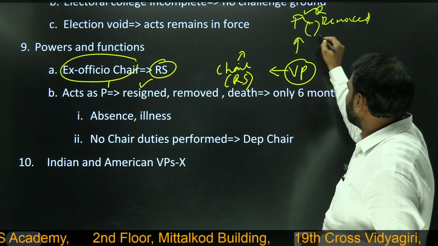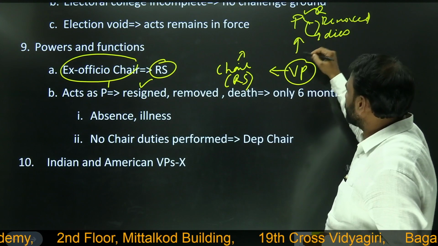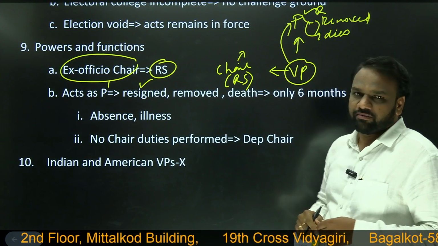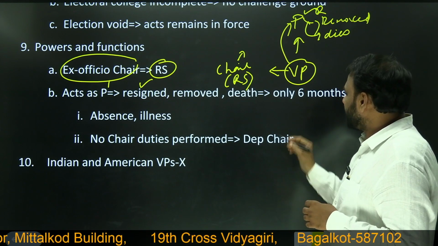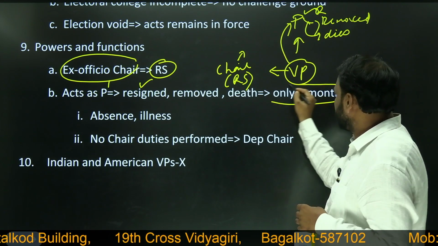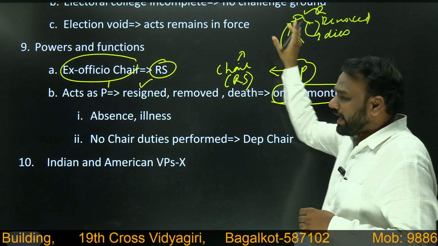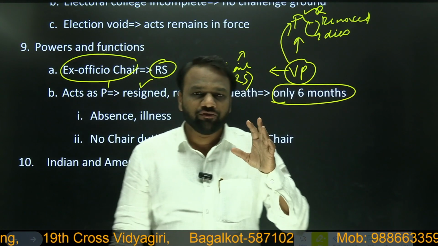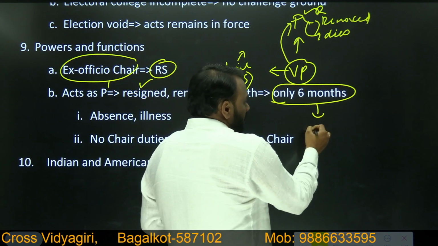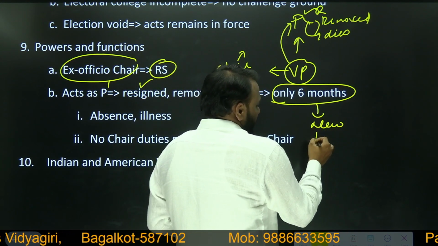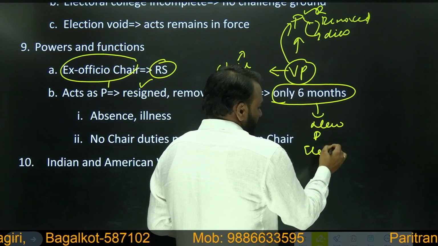Next, if President dies, then also Vice President can act as President. Very important point to remember, whatever may be the case, it is only for 6 months. It means Vice President can act as President for a maximum period of 6 months. Within these 6 months, a new President has to be elected.